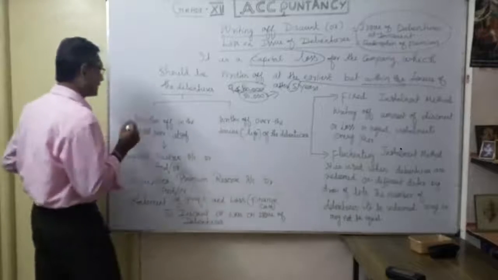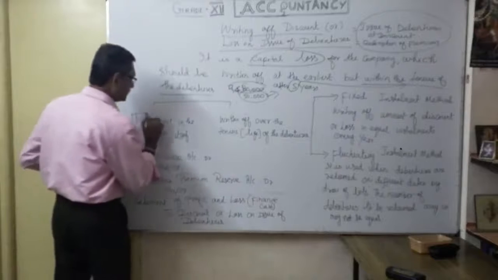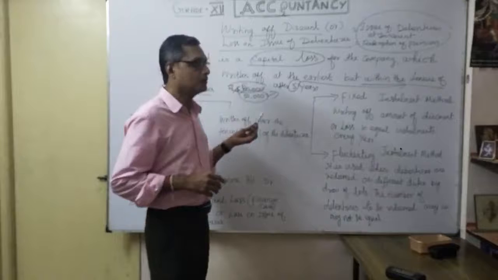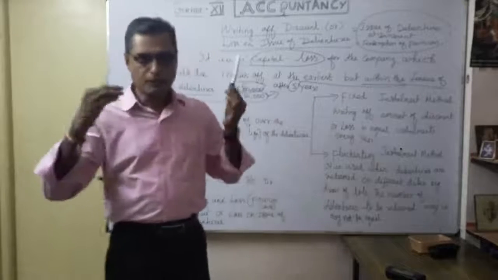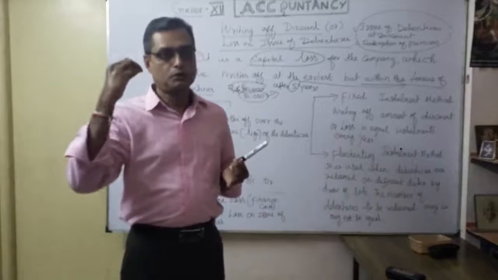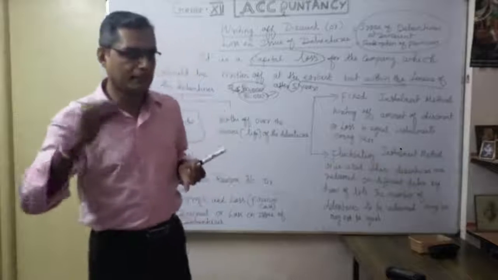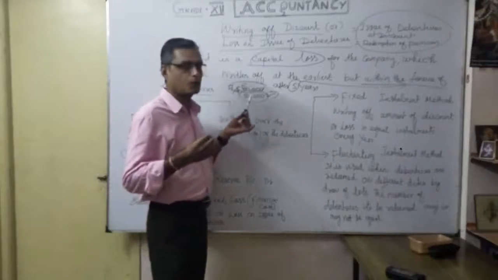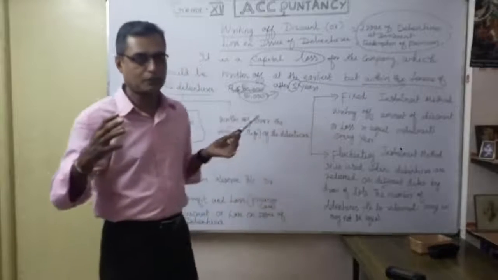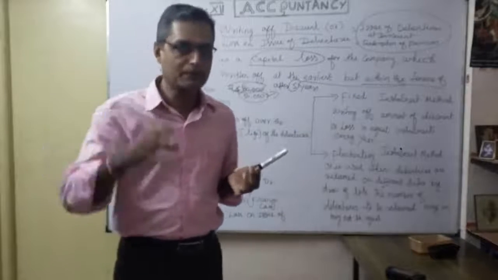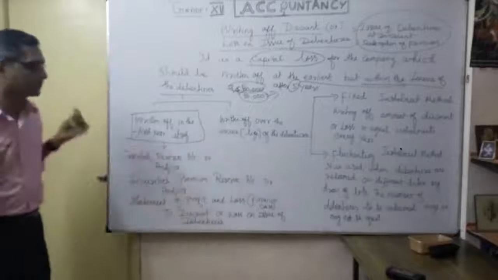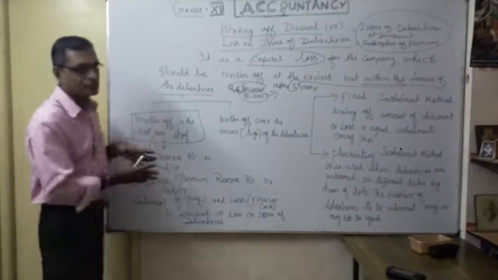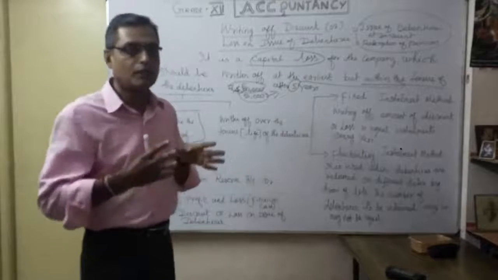How are we going to write off? It may be written off in the first year itself. For example, this is 50,000, written off in the same year. At the time of issue, any discount or loss on issue of debenture of 50,000 is written off immediately, in the first year itself. That is one part. How are you going to compensate, and where are you going to utilize it from?